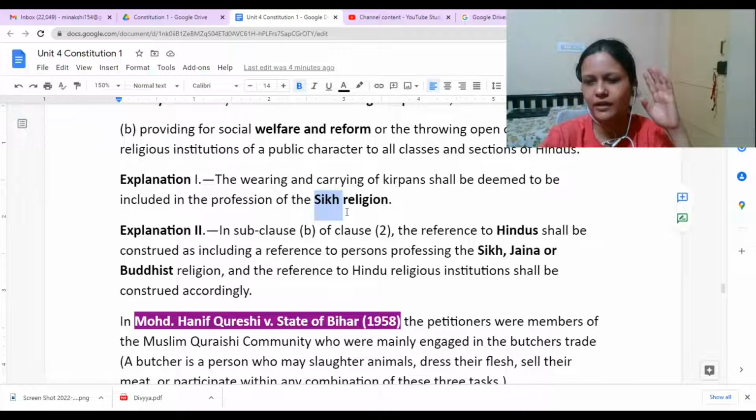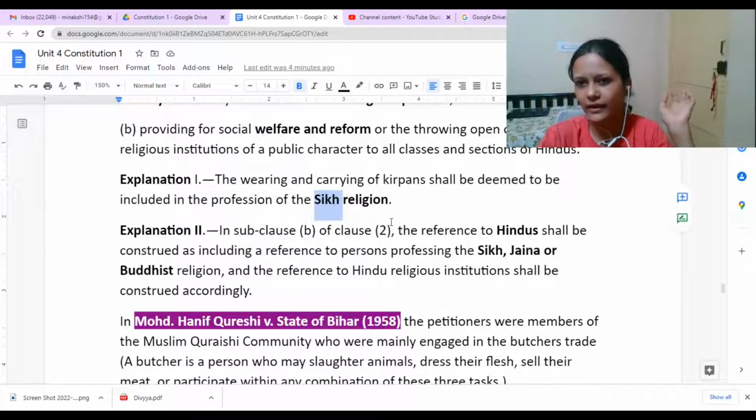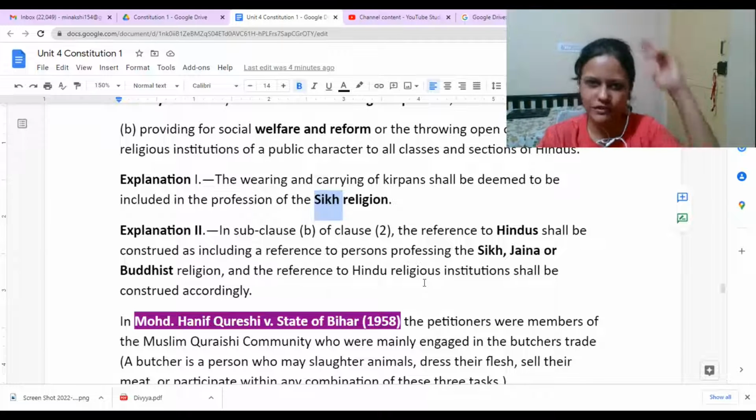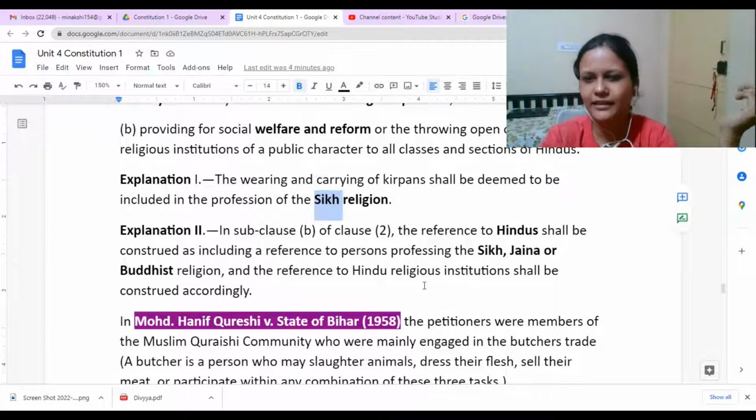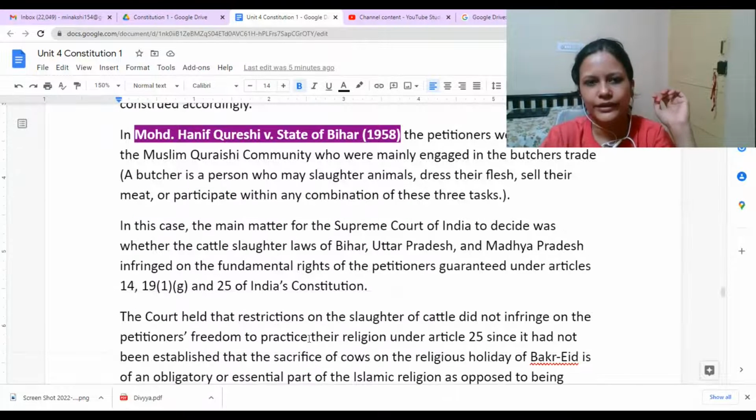If you are not wearing a helmet, you will be fined, but they are allowed to follow their own religious practices because it is considered an essential part of their religion. Even in the Motor Vehicles Act, you will see it is an exception that it is not mandatory for them to wear a helmet. So these are some laws which are made by the legislature.